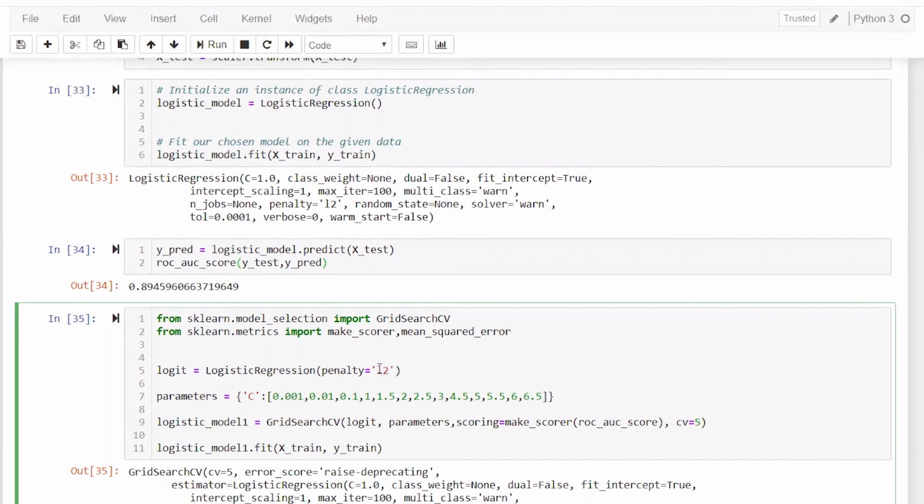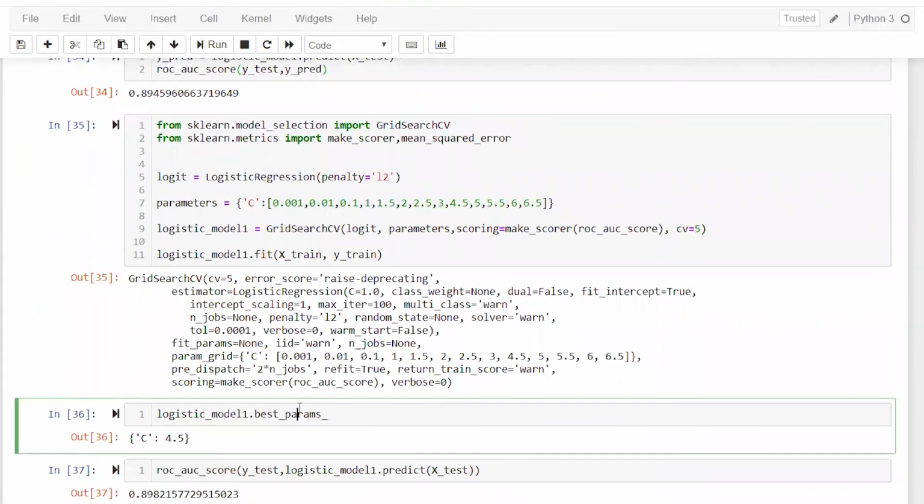That's it. When you have this Jupyter notebook, you can try out L1 and see what happens, and based on different combinations, you can even play with these numbers. It might happen that if you increase the range, you will find a more optimal number. That depends on how much you want to try this out, right? So in this, I am doing the same thing, grid search cross validation with CV 5, that is, it will create five folds. And for all these C combinations, it will find the optimal value. So for me, the C value is coming out to be 4.5.